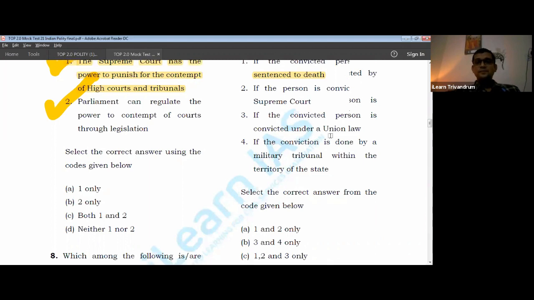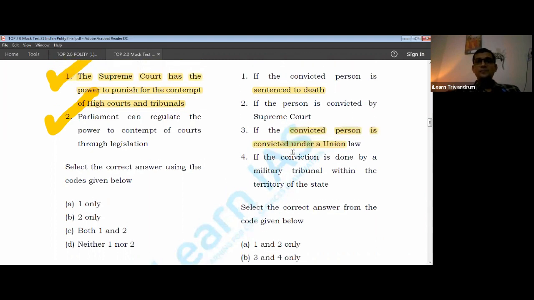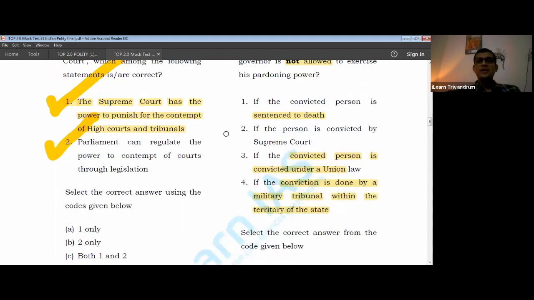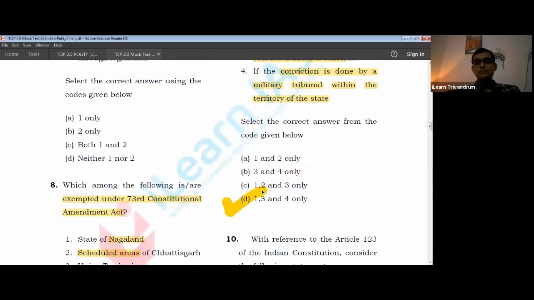Yes, this is not included under governor. The person is convicted by the Supreme Court. Definitely, the governor also has a power to deal with such kinds of pardons. So the answer here would be 1, 3, and 4.